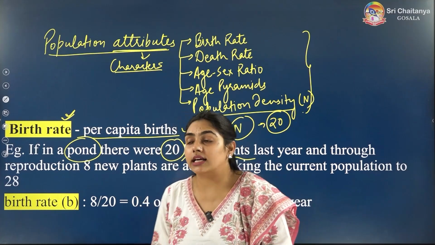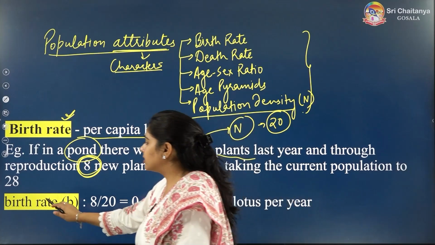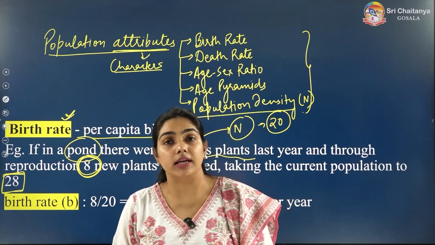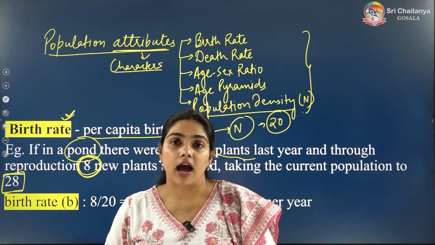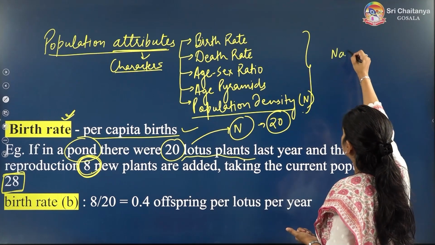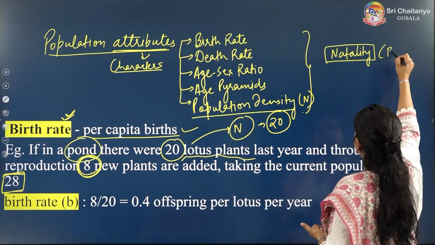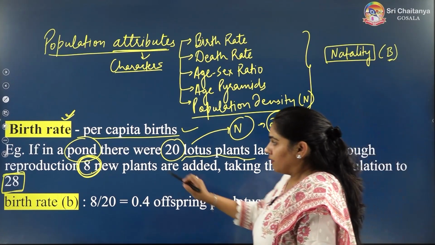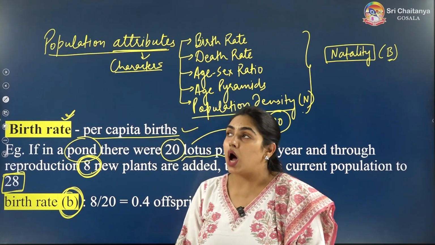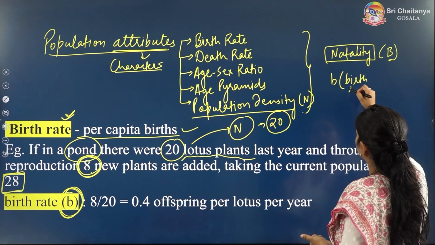Now 8 new plants are formed through reproduction. 8 new plants are formed. So now what is the new population? 28. Okay, the new population is 28, but how many births have taken place? 8. Total number of births can be called natality, which is represented by capital B, whereas birth rate is represented as small b. So how can we calculate small b, birth rate?